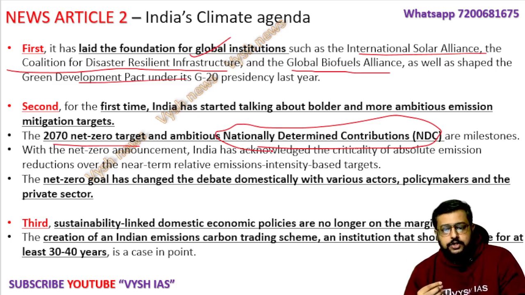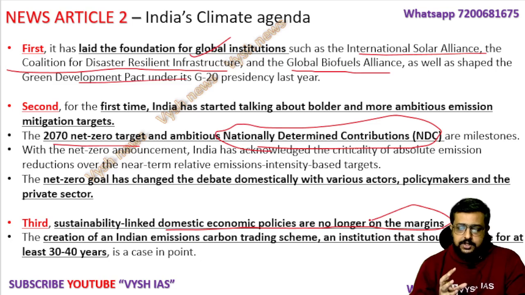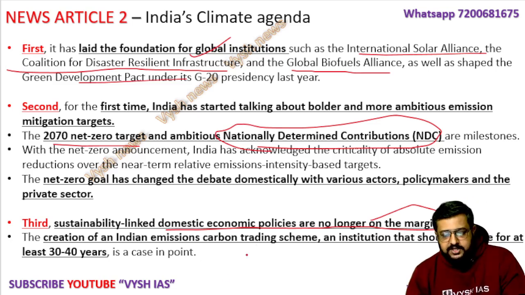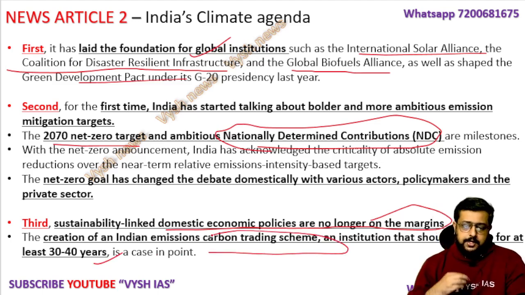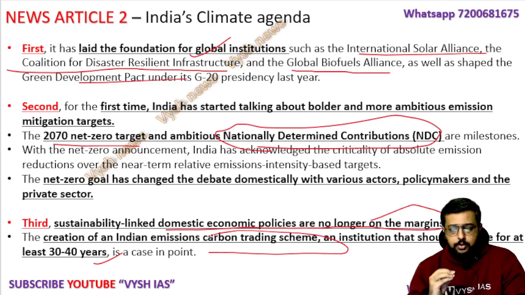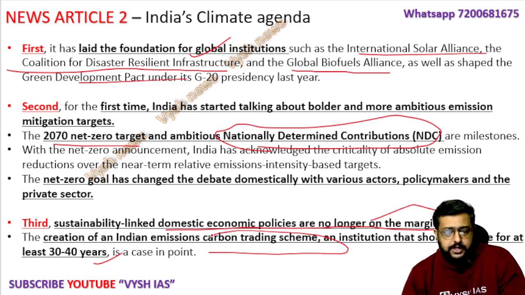So in the latest NDC also we have given such an ambitious target that India is now leading from the front. The third one is that sustainably linked domestic economic policies are no longer on the margin, meaning it's no longer a tiny or small thing. We have clear-cut policies for the next 30-40 years, and this Indian emission carbon trading scheme we are proposing. So we are now on point. We are now on the path to lead the world in climate justice.